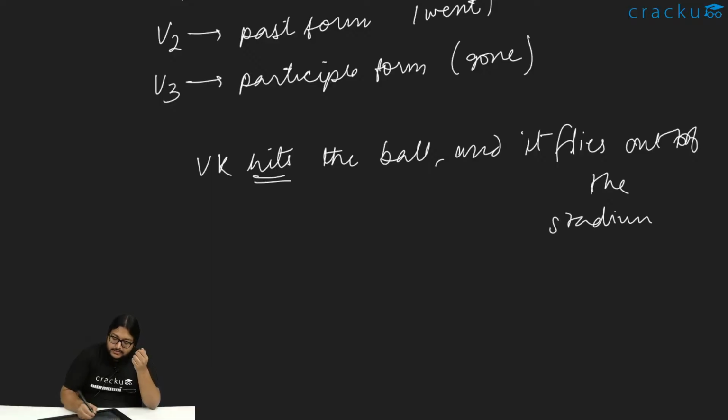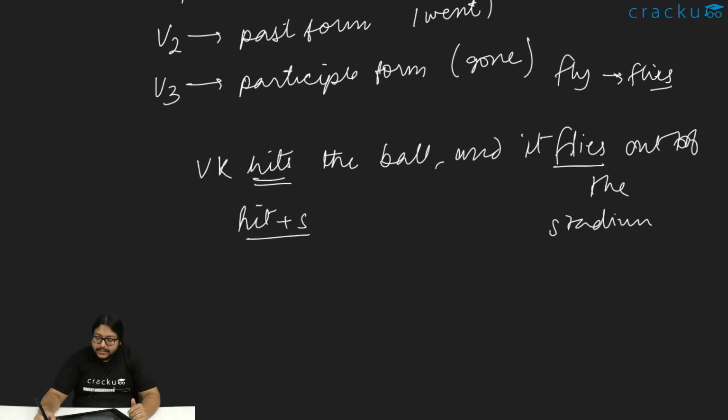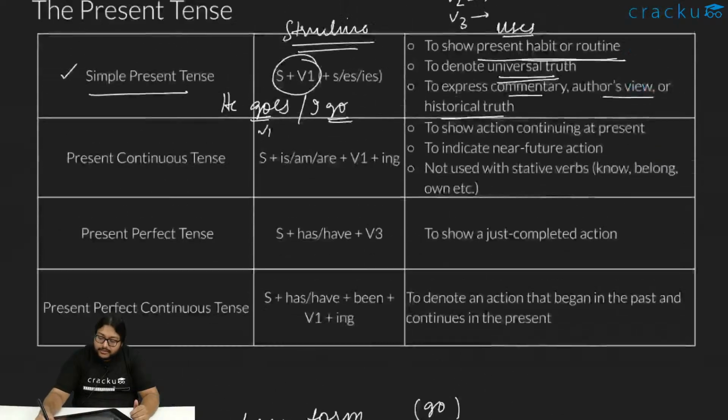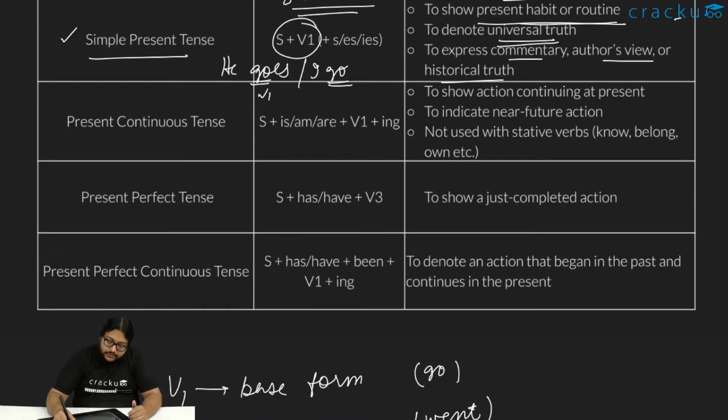So see, hits. Hit is the verb plus S, flies out of the stadium. Fly is the verb. We do flies. IES is added to it. Right. So, commentary or something which is like an author's view, like in a book, when you are reading an author's view or something, you'll see it's always written in the present simple tense. So those kind of sentences, those kind of places, we use the present simple tense.